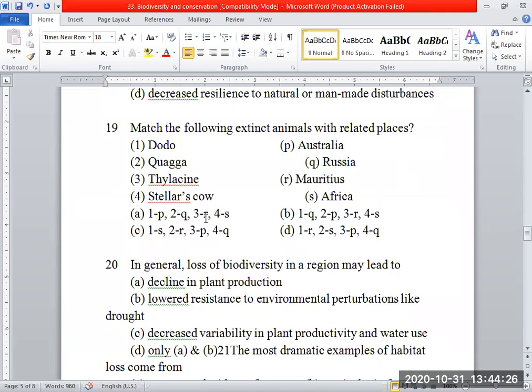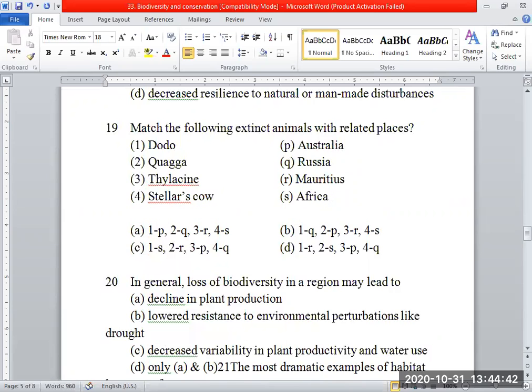Okay, moving on. Match the following extinct animals with related species. 1, 2, 3, 4 and P, Q, R, S. Okay, we'll do one thing. We'll take it one after another. I'll ask, then after we'll find the answer. Dodo. Dodo is from Mauritius. Correct. Dodo bird is extinct in Mauritius.